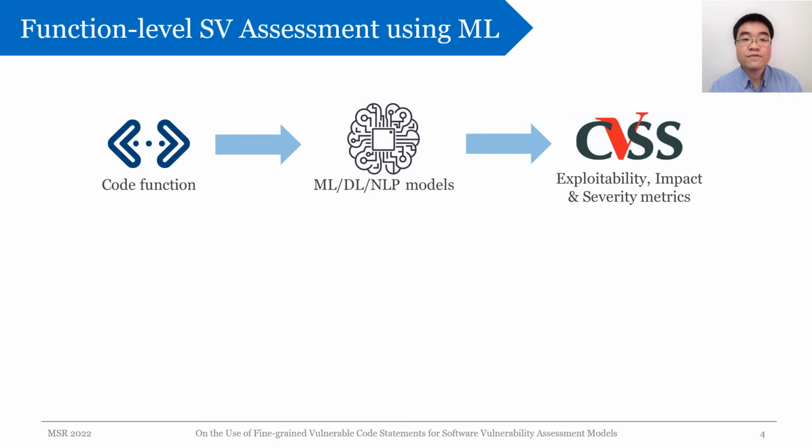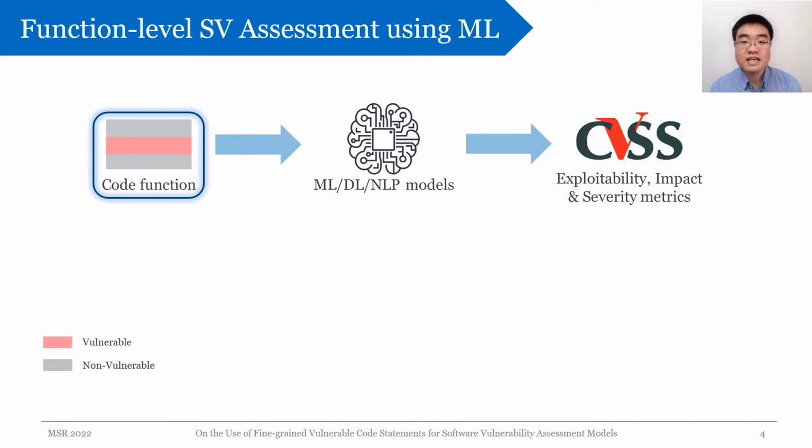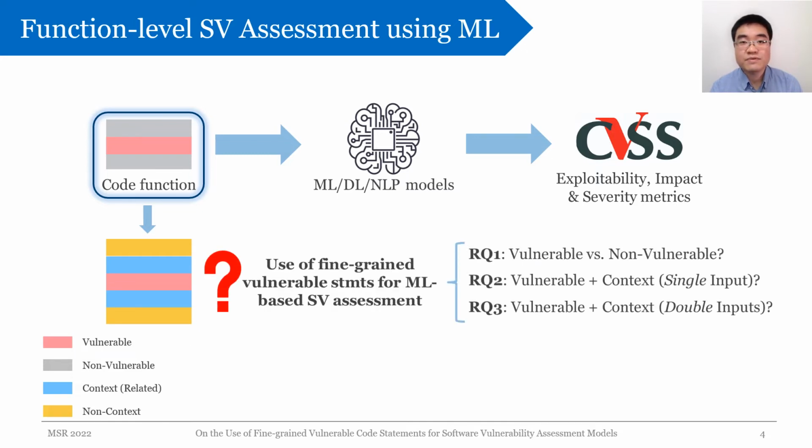So here's a typical workflow of using machine learning to predict the CVSS metrics on the code function level. In this study, our investigation focuses on the input code functions, as there are different types of statements that can be used as inputs for machine learning models. First, we have vulnerable statements which directly cause a vulnerability in a function. These statements can be detected manually or automatically, and we hypothesize that they are likely more relevant and useful for vulnerability assessment than non-vulnerable statements. But we still need to test this hypothesis in research question 1.